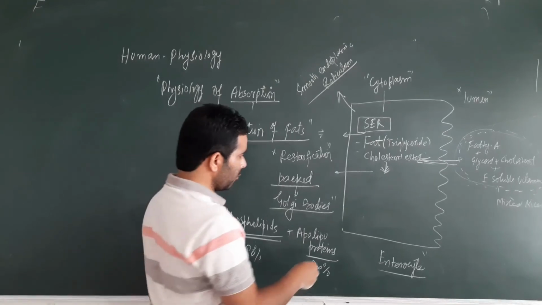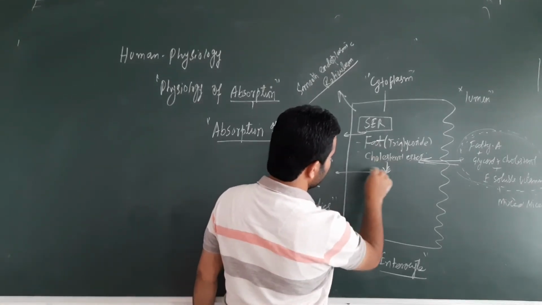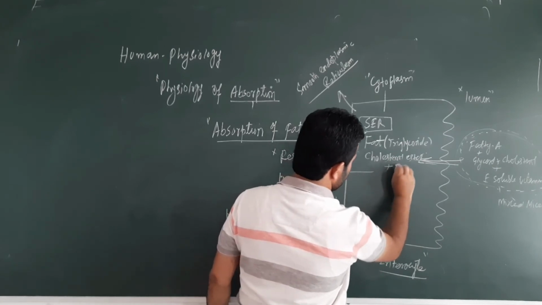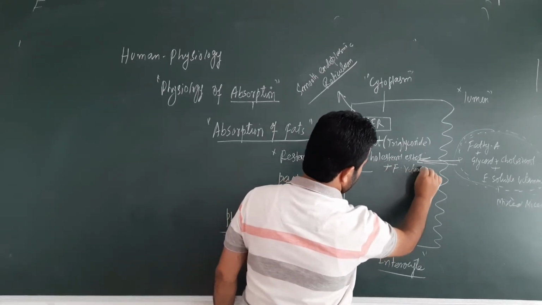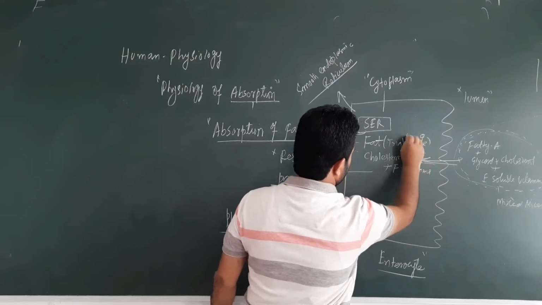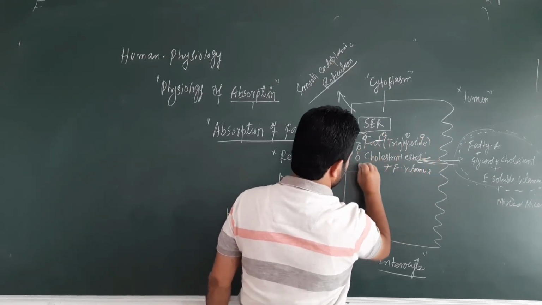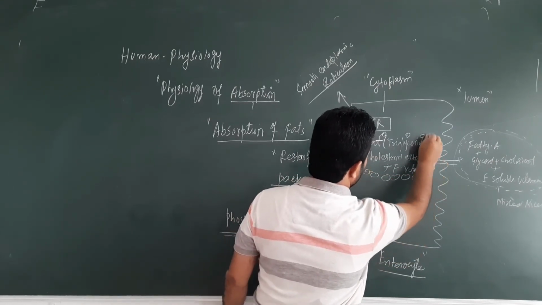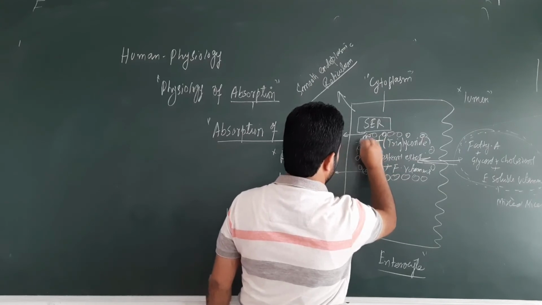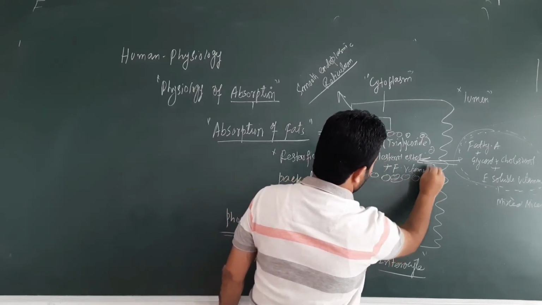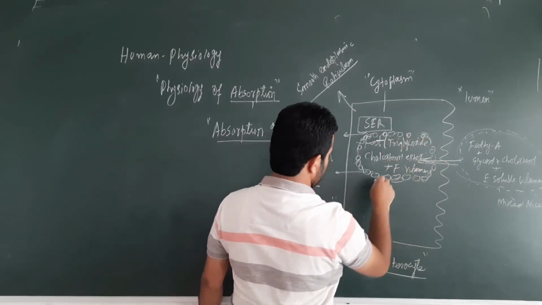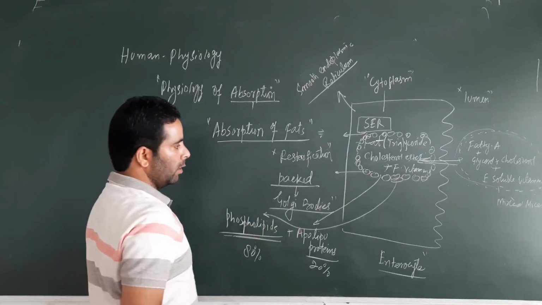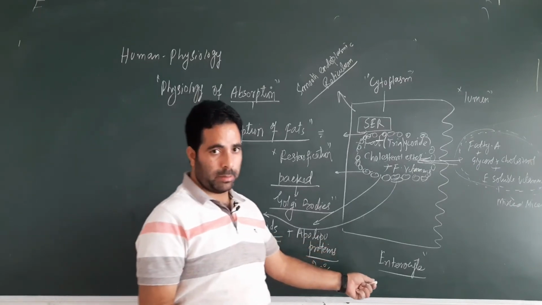Now, for example, let's say this is fat, triglyceride, this is cholesterol, let's add fat soluble vitamins. Now, if you can see on the board, these are packed by these molecules, and another structure is formed. In the periphery of this there are two things, apolipoprotein and phospholipid, which are provided by the Golgi body.